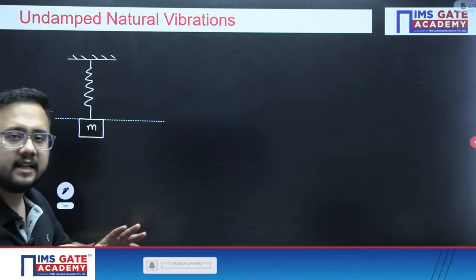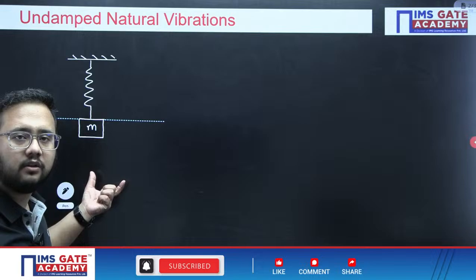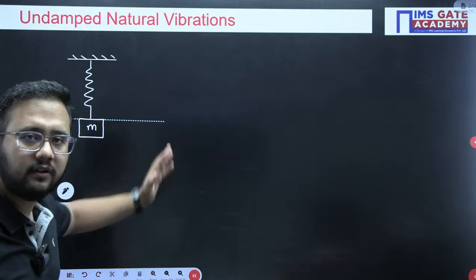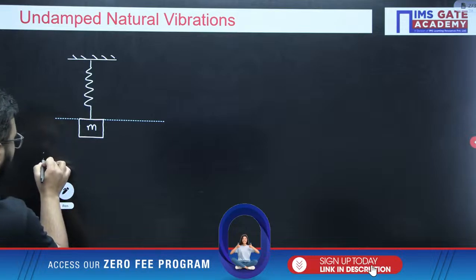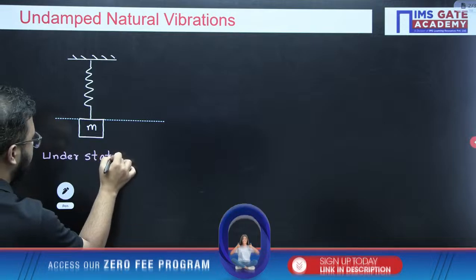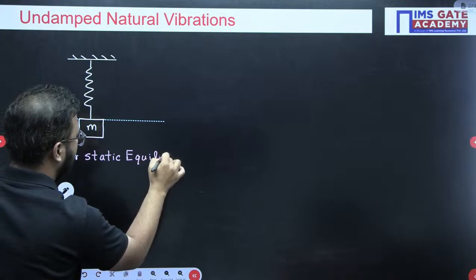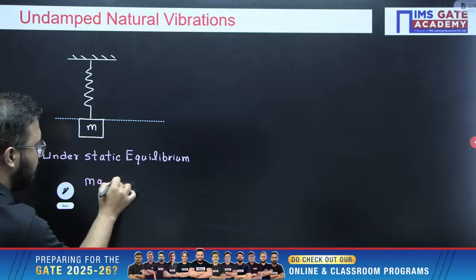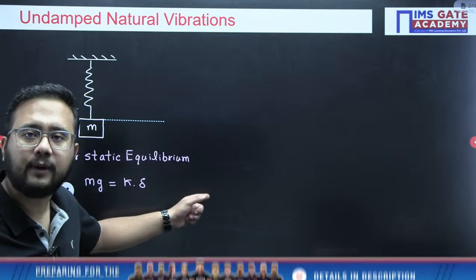And if it is under static equilibrium condition, I hope everyone understands that the downward weight component would be balanced by the spring force. It would be balanced by the spring force only, right? Now, under static equilibrium condition we can write like this, mg, that is the downward force, equals the spring force, that would be equal to stiffness multiplied by the deflection.